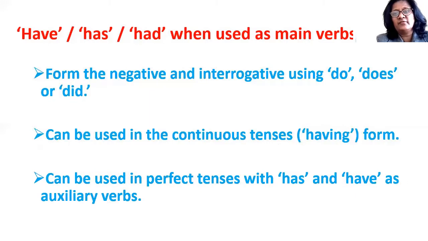So has and have, when used as main verb, they can be used in perfect tenses with another has or have as auxiliary verb. Like if I say I have breakfast in the morning and I want to change the sentence into present perfect tense, it will be I have had breakfast in the morning.